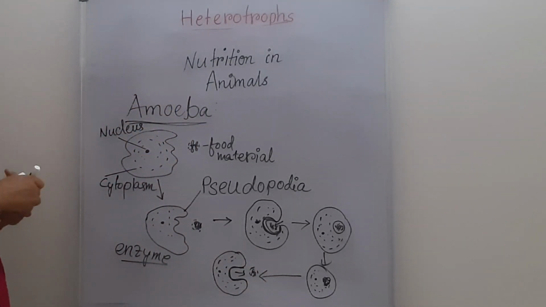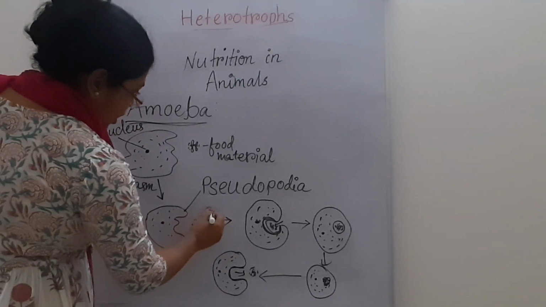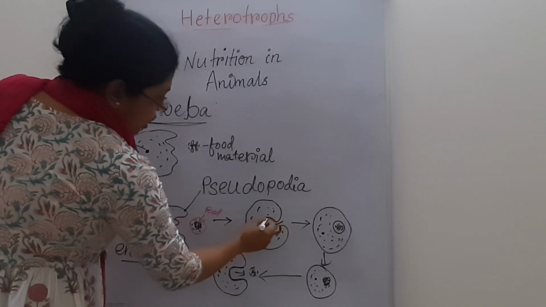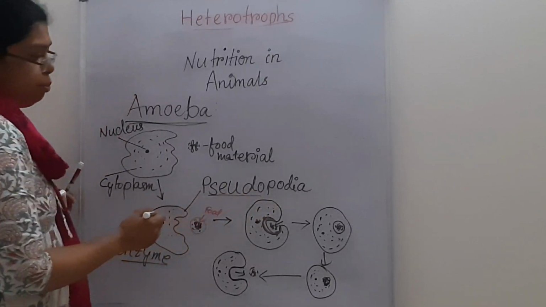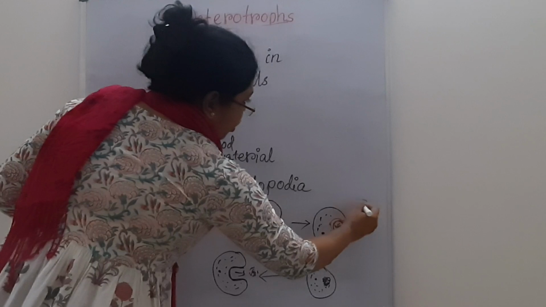I'm repeating the same thing. This is the food material. They engulf it with the help of the pseudopodia, and then they create a food vacuole.